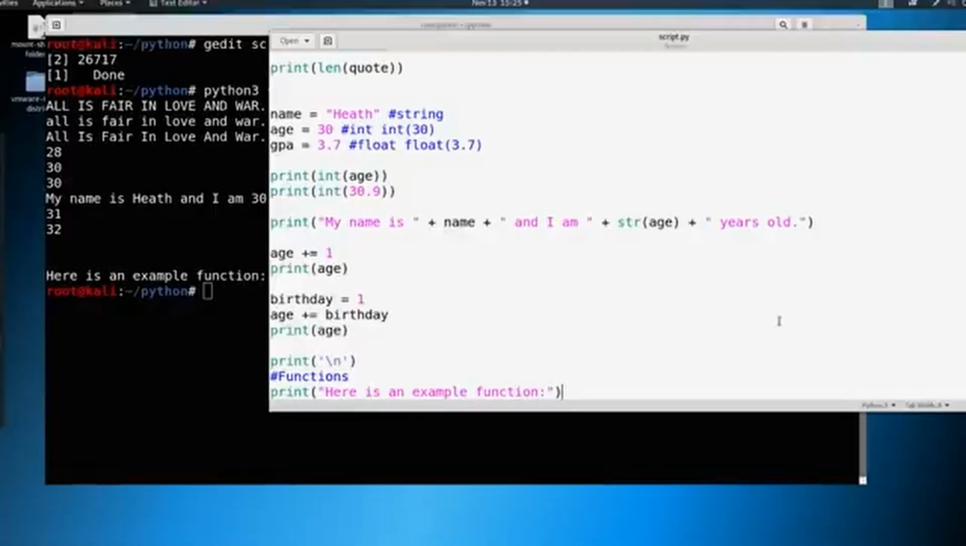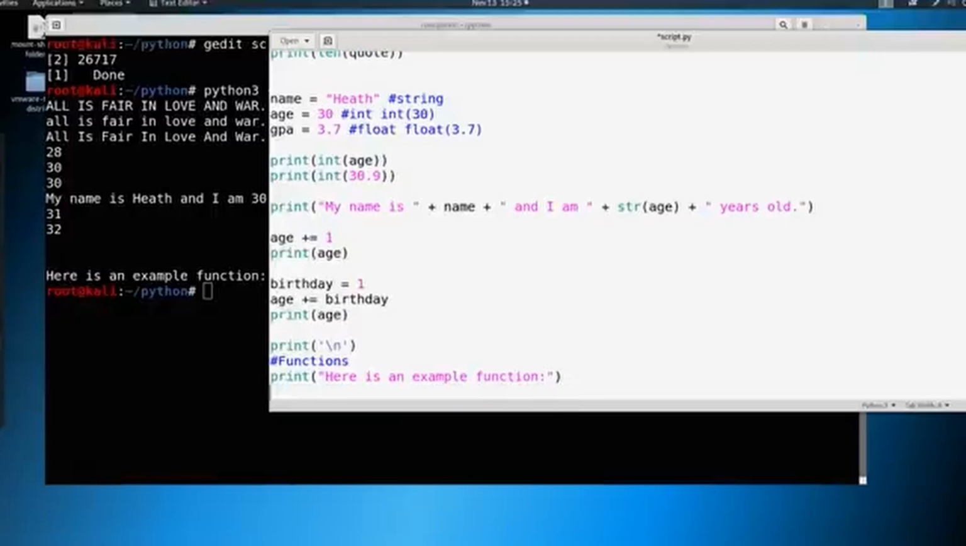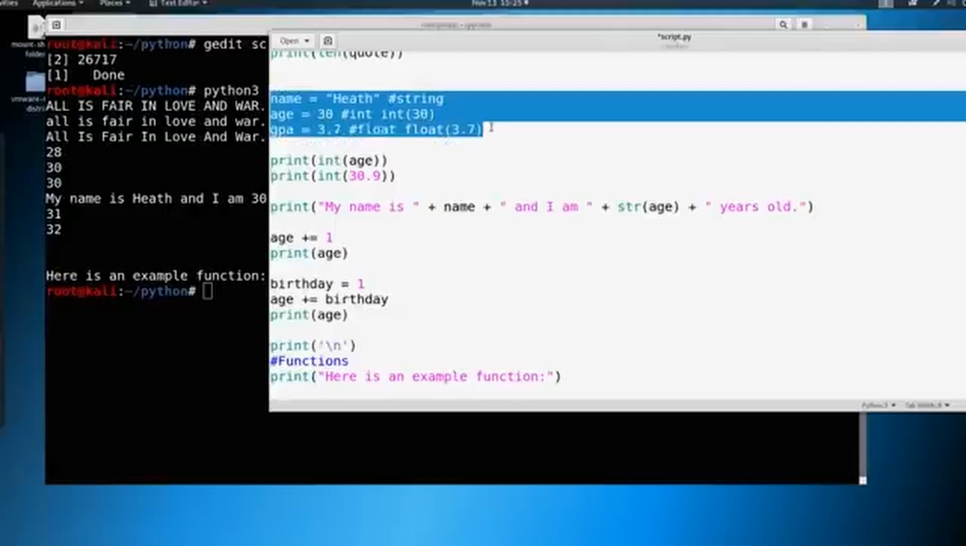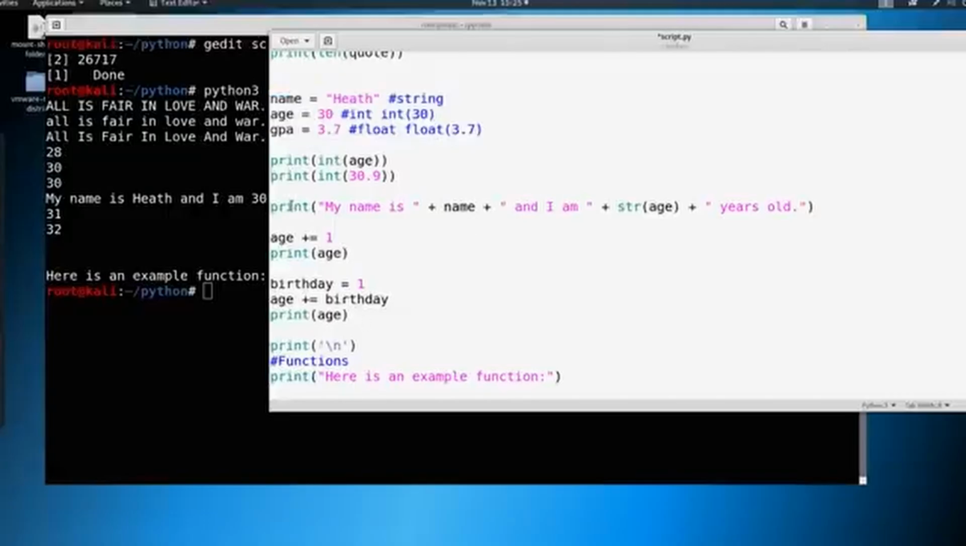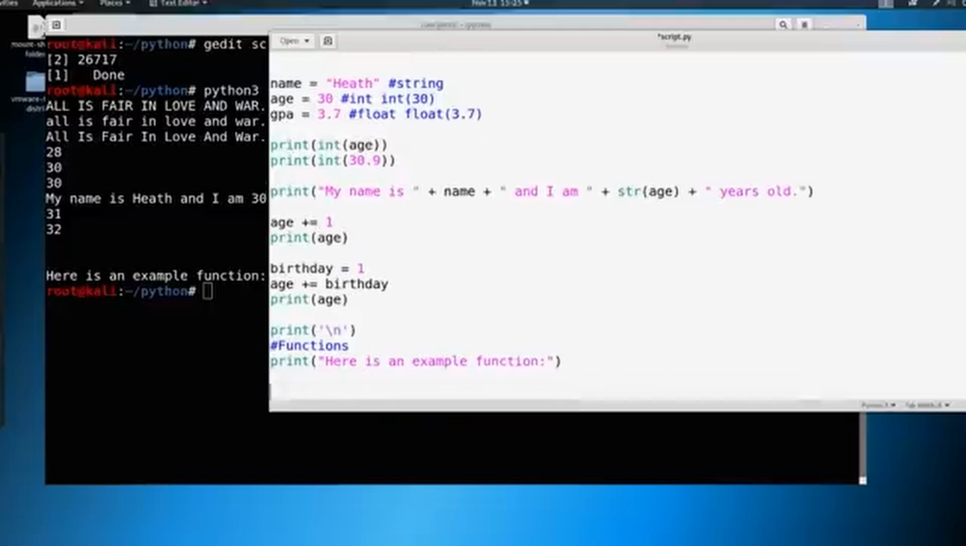So let's take a look at a function using something that we've already done before. We've got this section here, and we've got name, age, GPA. We're going to reuse this and this print my name is. So let's go ahead and reuse this. We're going to say function here, right? So we're going to define kind of a who am I. So we're going to define this, and then we're going to do two parentheses and then a colon here. So it's going to look like this.